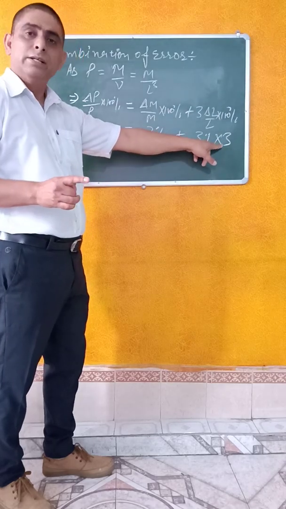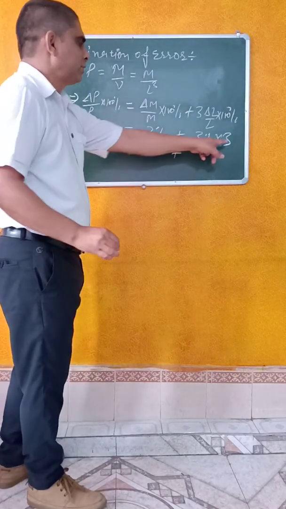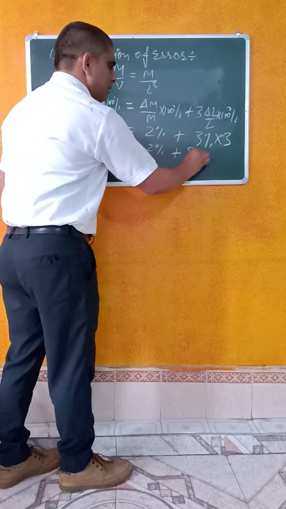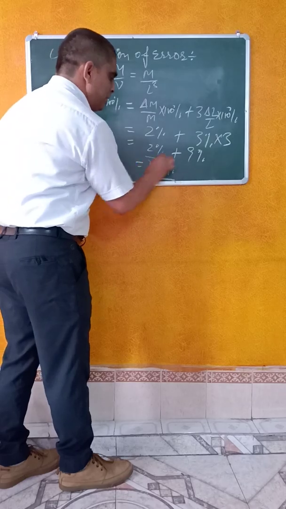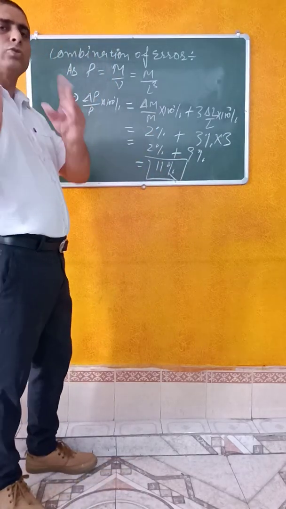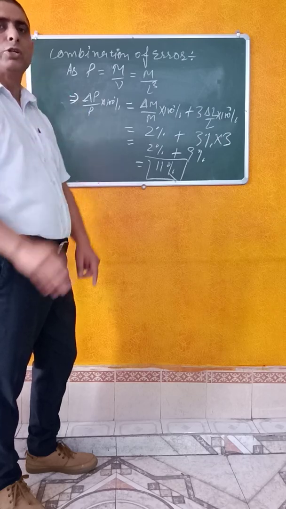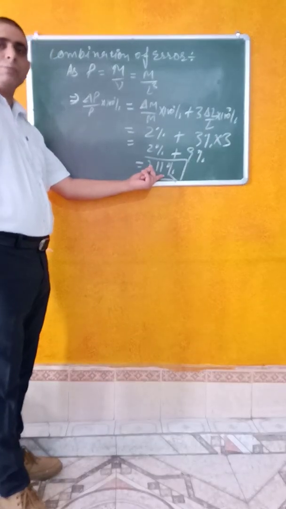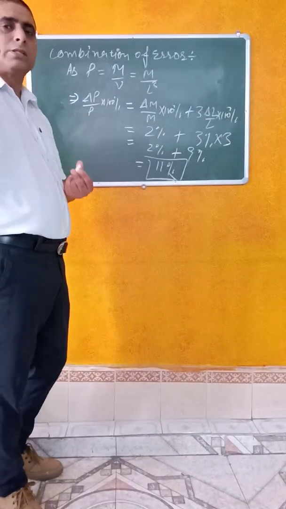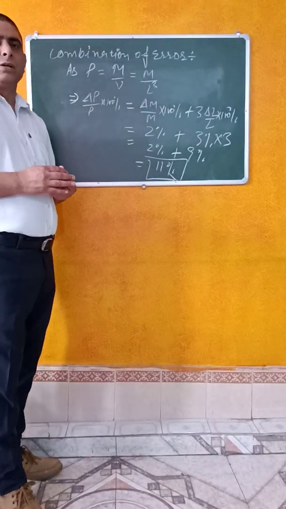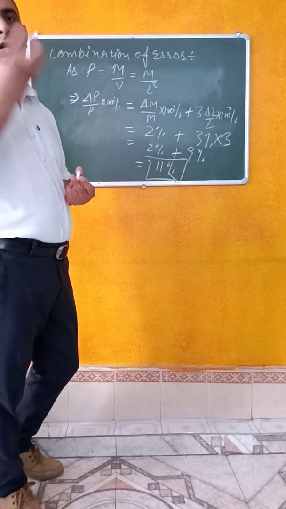So n is here 3. So this can be written as 2% plus 3 3s are 9%, and this becomes 11%. Means to say that we have to find out the maximum percentage error in the density of the cube. It will come 11%. So I have solved this problem with a very easy key point.